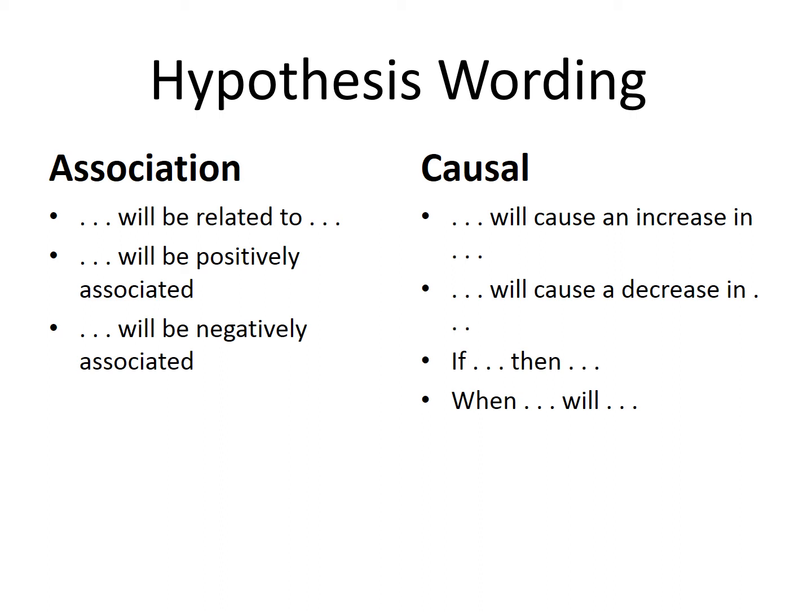When we write a hypothesis for an association claim or correlation study, it can be tricky to avoid wording it as a causal claim. We obviously want to avoid using the word cause in a hypothesis for this type of study, but it's not always as easy as that. We also want to avoid phrases that suggest any sort of dependent relationship, such as if and then or when and will. One way to think about it is that an association hypothesis might feel a little bit more broad. Even if the direction of the relationship is predicted, it's framed by saying the variables are related or associated.